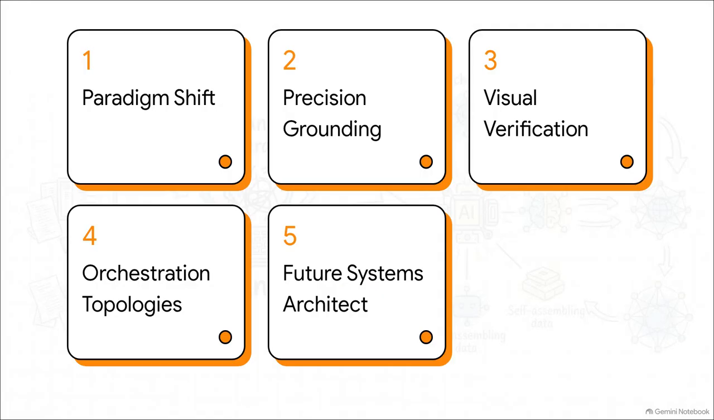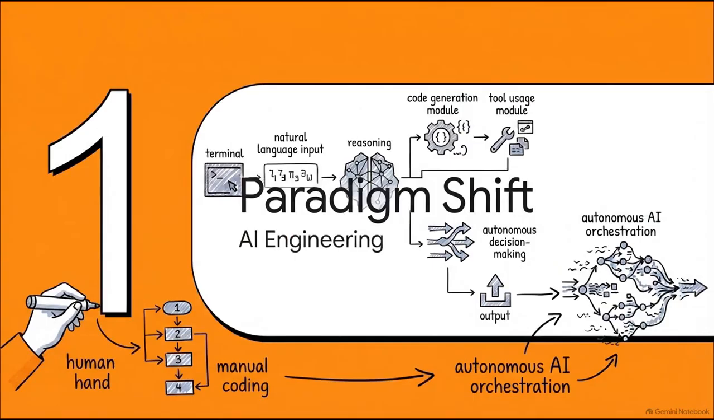So here is our roadmap for today. We'll quickly hit the AI engineering paradigm shift, dive into precision grounding and context, explore multimodal visual verification, map out multi-agent orchestration topologies, and finish up with your new role as the future systems architect. Starting right off with Section 1, the AI engineering paradigm shift.